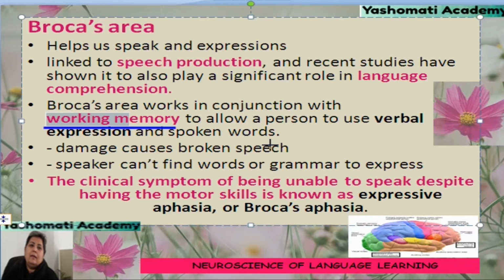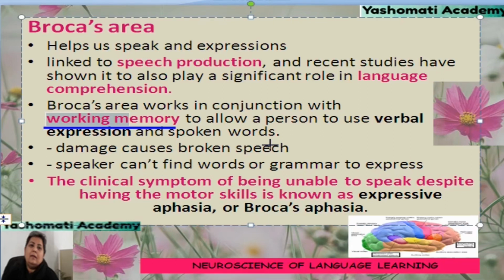It helps us to manipulate the information and also helps us to focus our attention on the few elements which we are using for that cognitive task. So, whatever work we are doing at that particular time, the memory required for that is called the working memory.